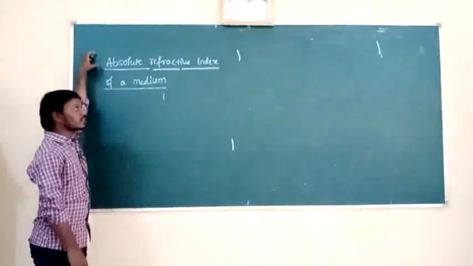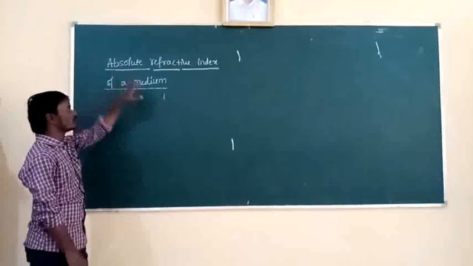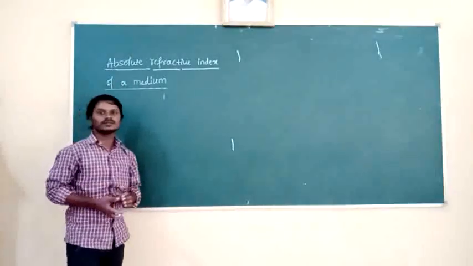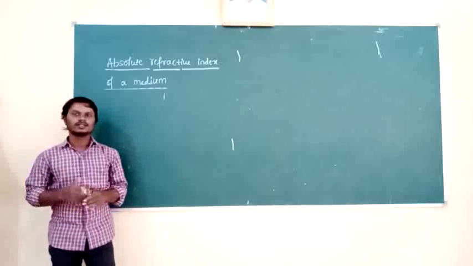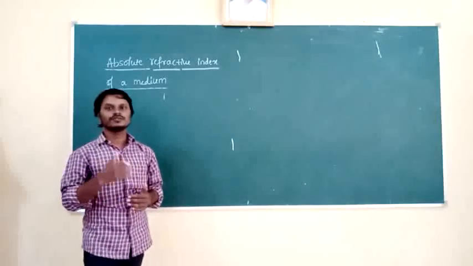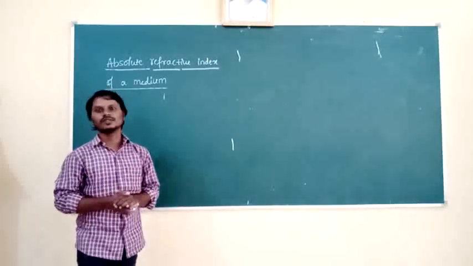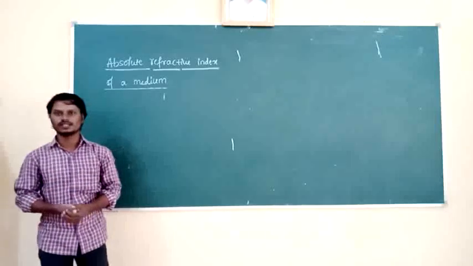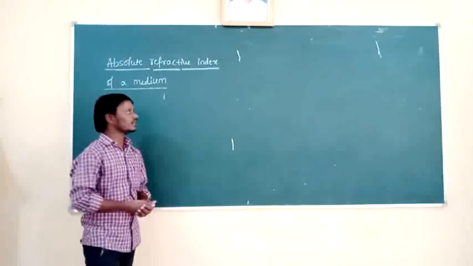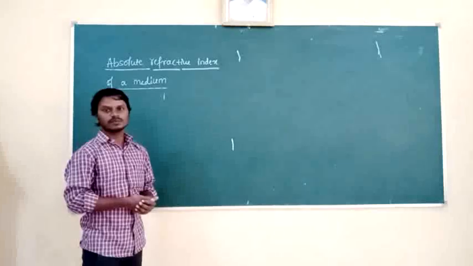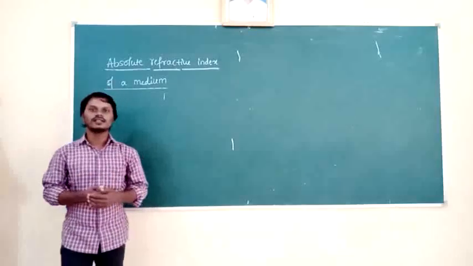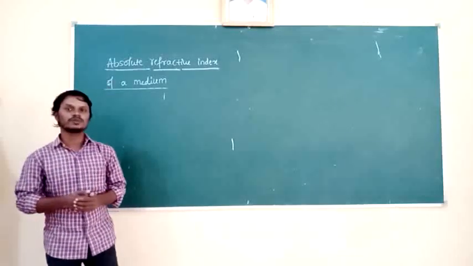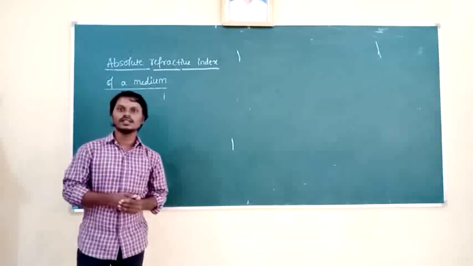Now we are discussing absolute refractive index of a medium. What do you mean by absolute refractive index of a medium? It is the refractive index of a medium with respect to air medium or vacuum or free space. Then how to define absolute refractive index of a medium? Already we know that the refractive index is inversely proportional to the speed of light.